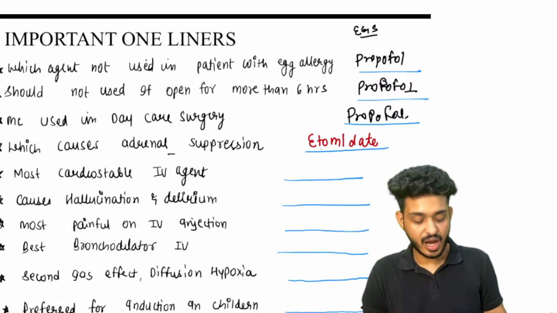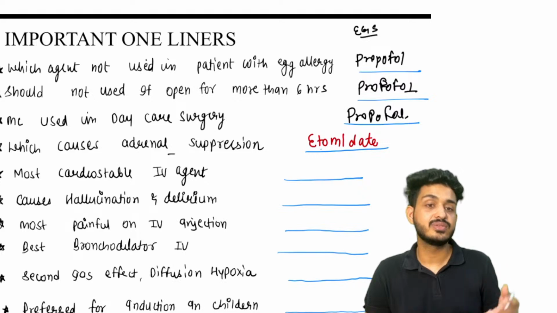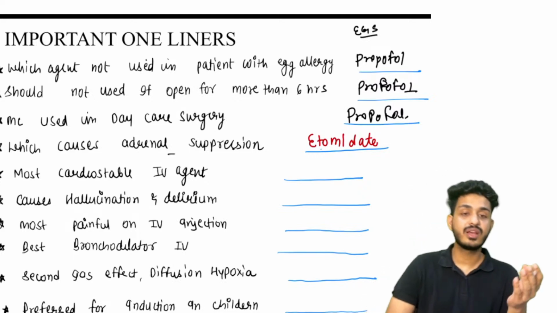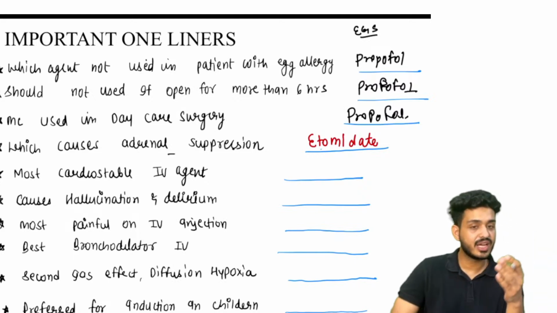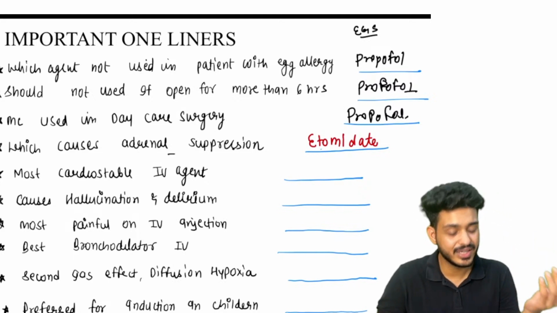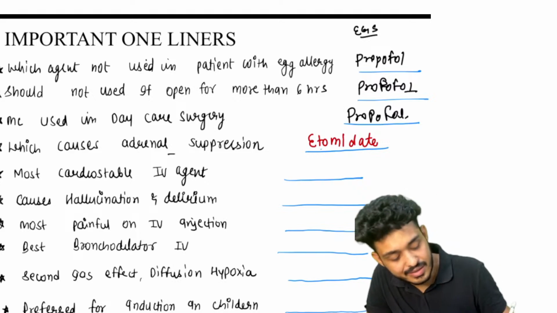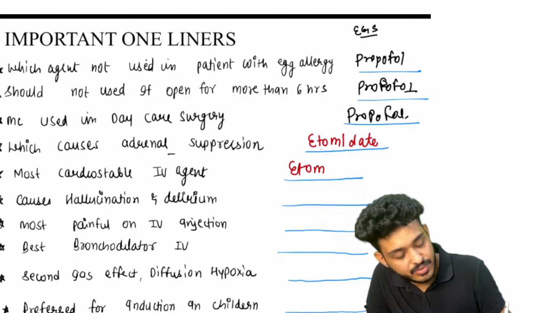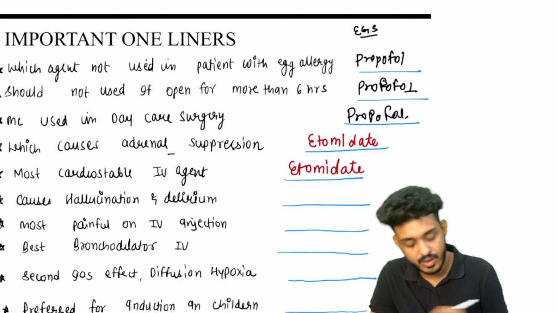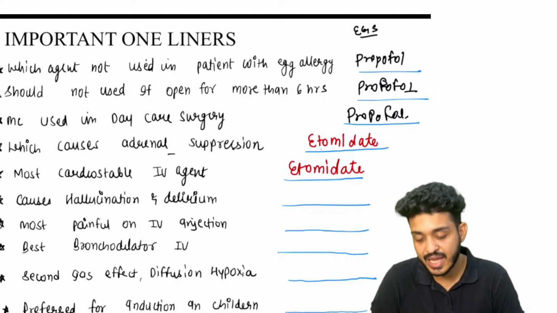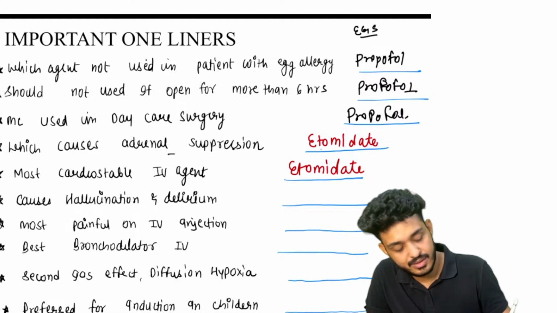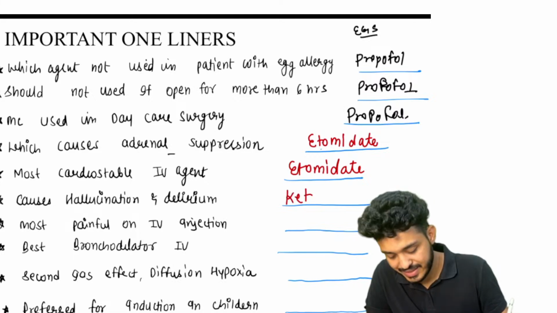Okay, the most cardiostable IV agent that we are using. In IV agents, we are having two classes: opioids and non-opioids. In non-opioids, we are having thiopentone, ketamine, propofol, etomidate. What would be your answer? Yes, that is etomidate. Okay, which causes hallucination and delirium? Which one is causing hallucination and delirium? Yes, that would be ketamine, guys.